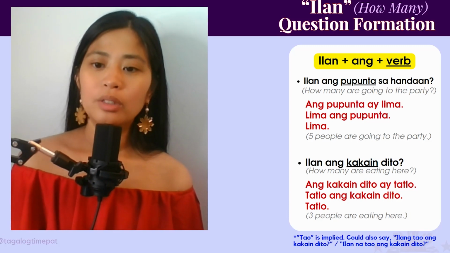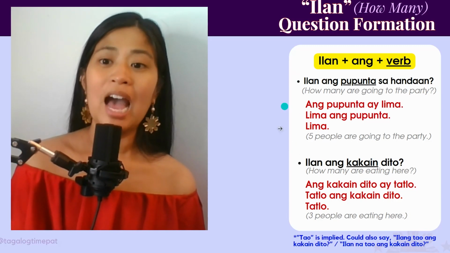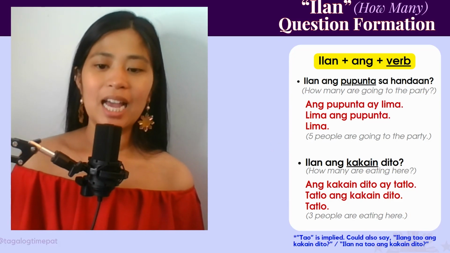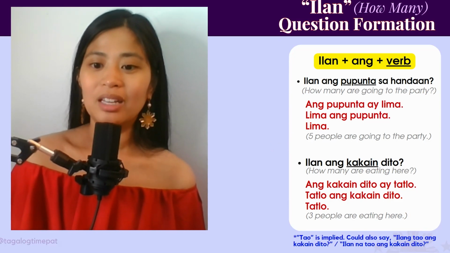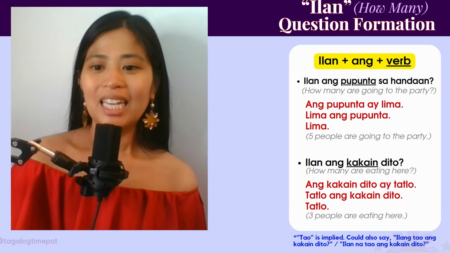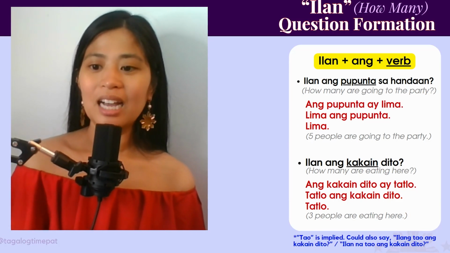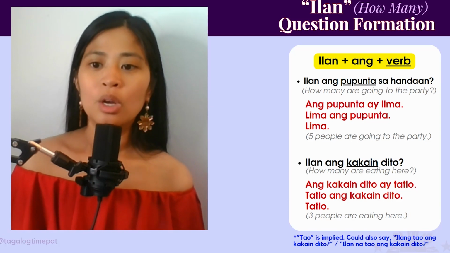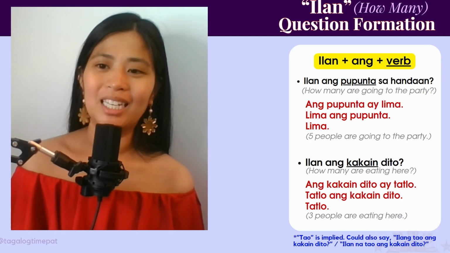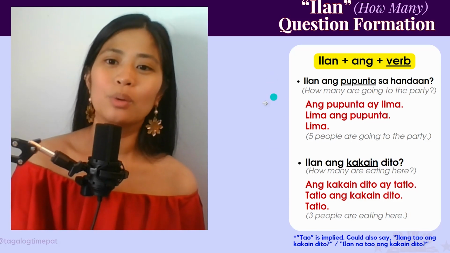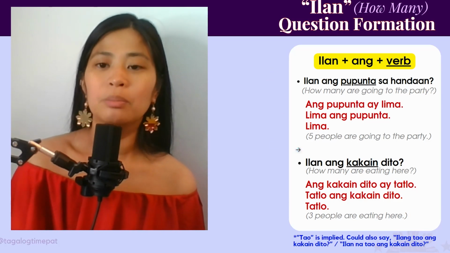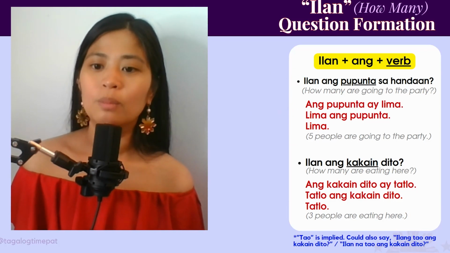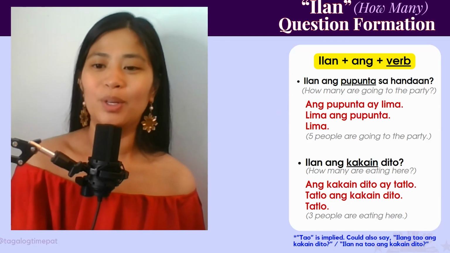So both of these questions ask about how many people are coming, how many people are eating. And I didn't add the word tao because it's kind of implied already. Like ilang tao ang kakain dito or ilan na tao ang kakain dito. Those just make it a little bit more complicated. If you want to just get straight to the point of the question, you don't have to add the word tao. It's implied. So, ilan ang pupunta sa handaan, ilan ang kakain dito. It's asking about the people. Okay.